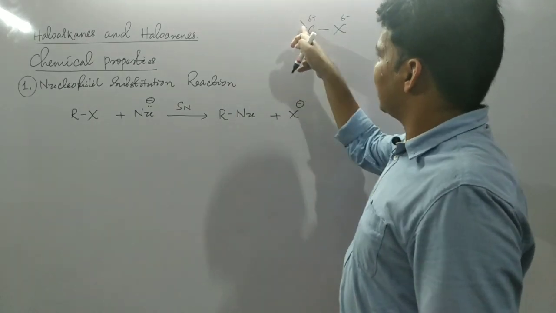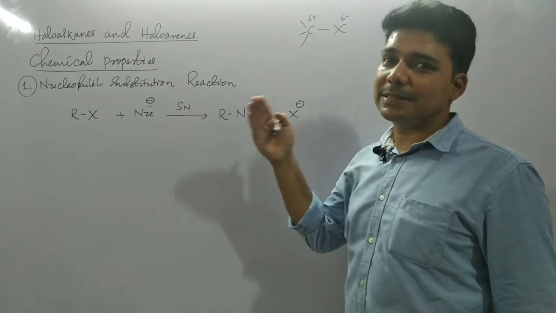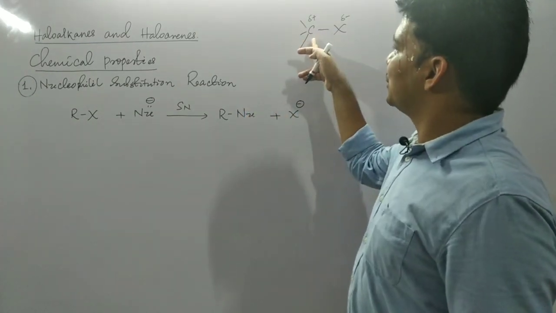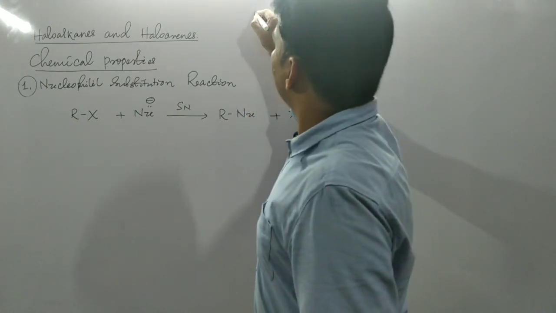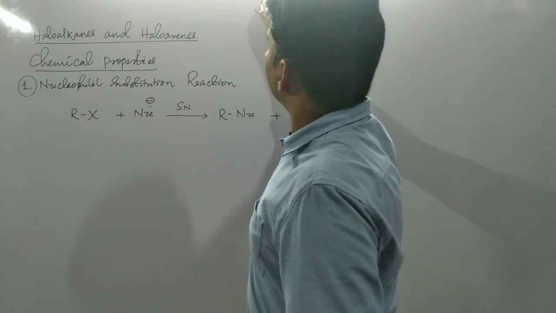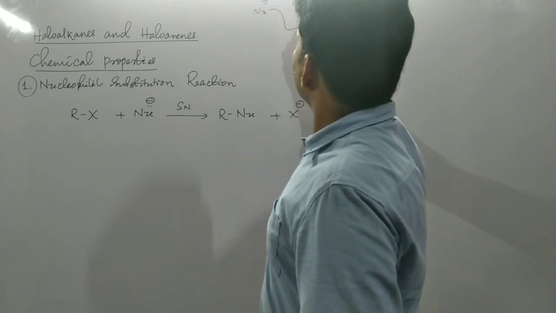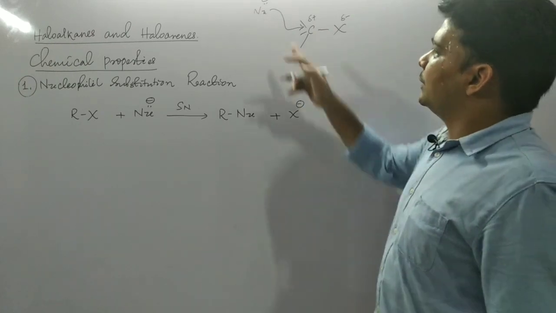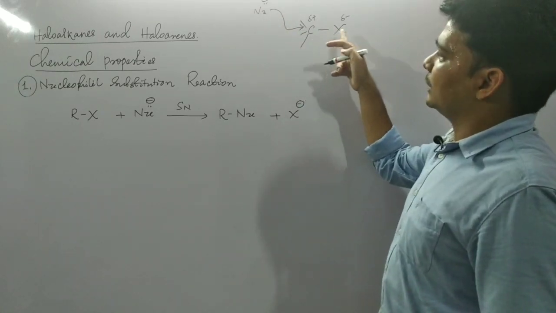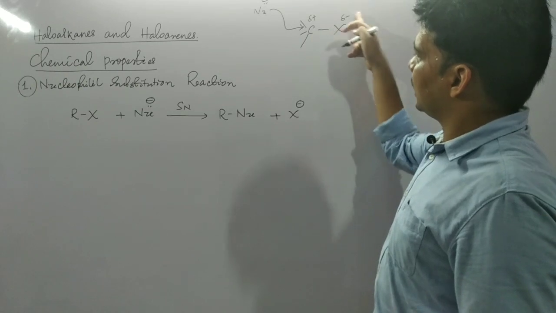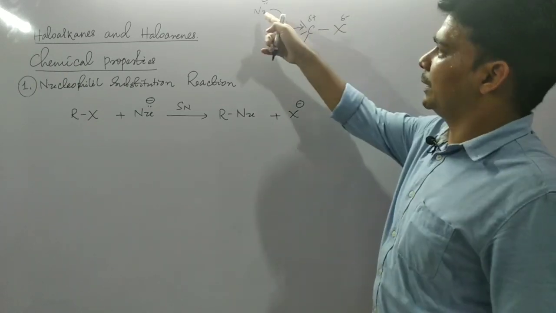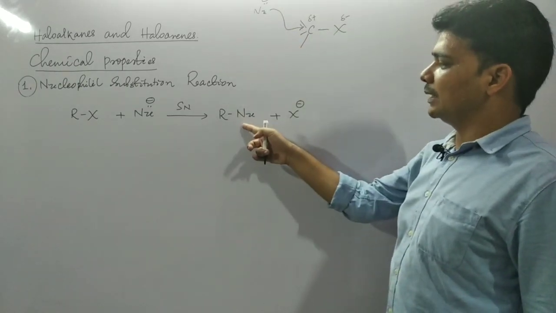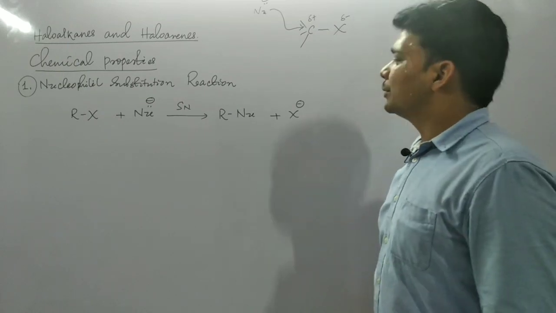Nucleophiles are electron rich species, and this is the electron deficient center. So a number of nucleophiles can attack this carbon center, and they will substitute this halide ion. This bond will be broken, and this halide ion will be substituted by these nucleophiles, then finally you will get this nucleophilic substituted product.